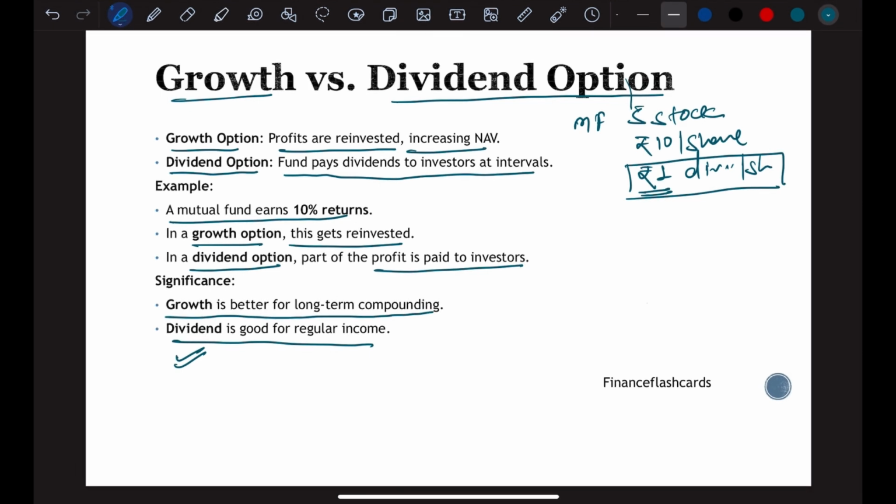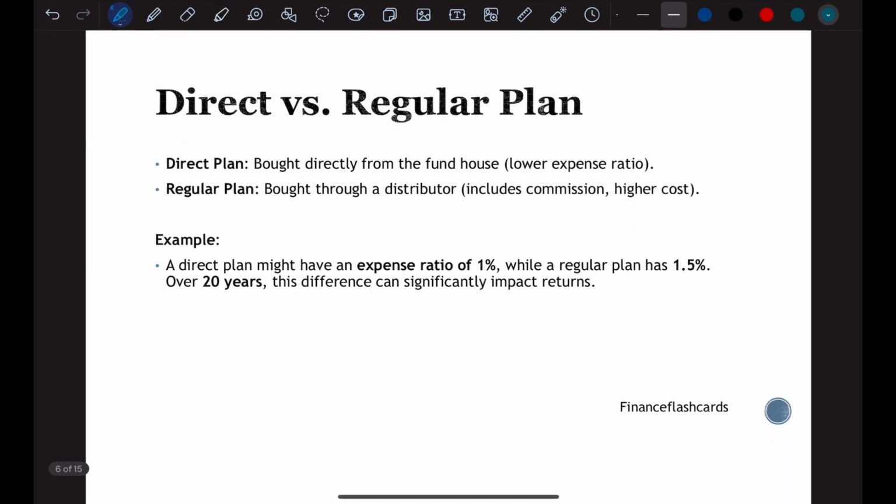Now our next word is direct versus regular plan. Direct plans are those plans that are bought directly from the fund house, and regular plans are those plans that are bought through a distributor. The benefit of having a direct plan is that they have a low expense ratio. Since they are bought directly from the fund house, they have less commissions and lower cost.